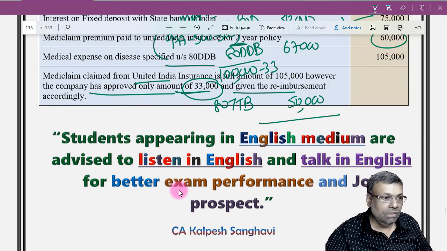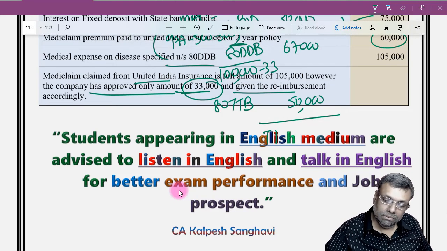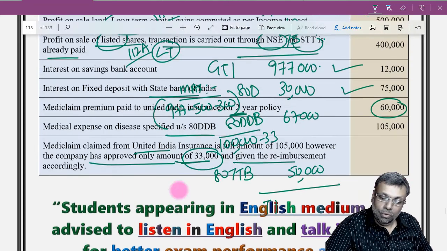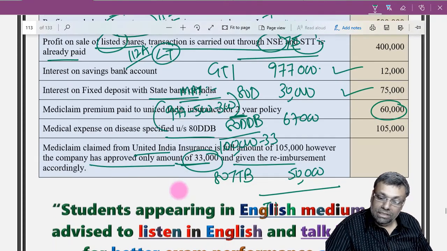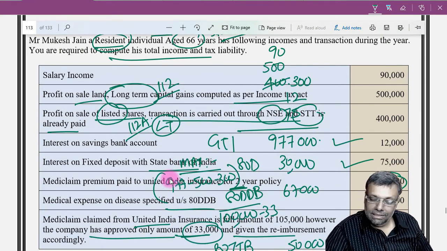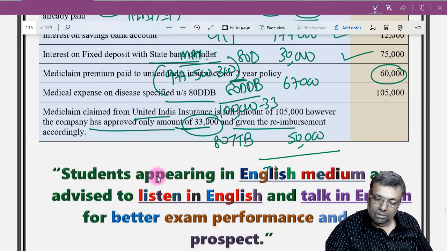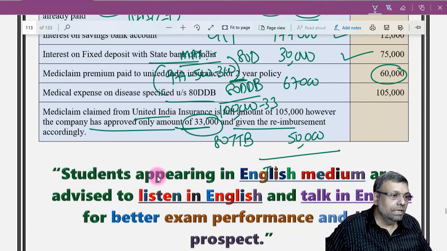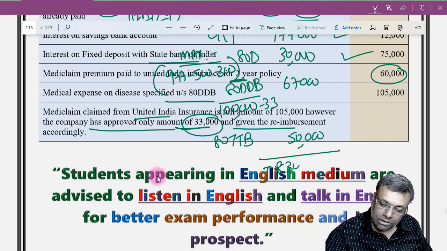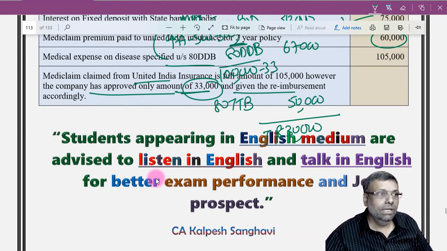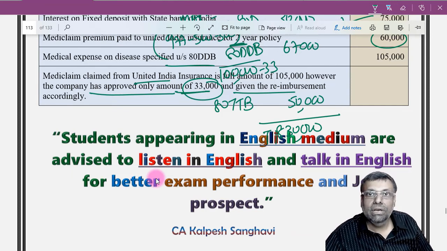Thereafter it is going to be your total income, and on the total income you'll have to calculate the tax liability. Now don't forget that you are a resident individual, and you may have an unused basic exemption limit. Roughly, after 80TTB the amount that I get is 8,30,000, and out of that I already have 8 lakhs of rupees as special rate income.